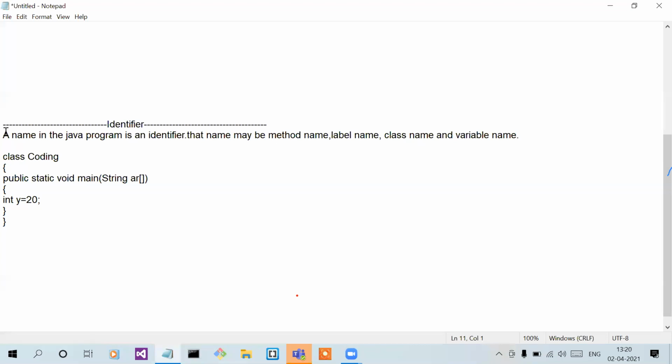See the definition. That name may be a method name, label name, class name, and variable name. Four. Yes, anyone else? Four. Confirm? Again, you guys are wrong. Try again. Focus on the definition first, and then go to the example. Okay, someone mentioned 5 in chat. Okay, who is that? Rohit. Rajnikant said 4.